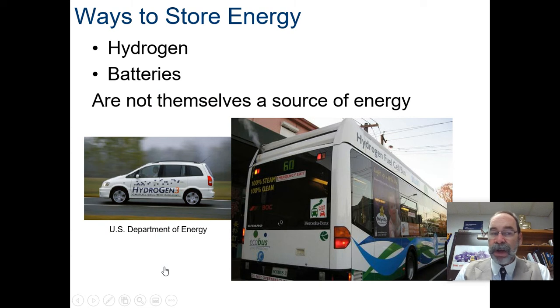Okay. Now, we can also store energy. We're not making any energy, we're just storing it. We can do that with hydrogen and then batteries. So we've got the Tesla cars. They have batteries. Okay. Out by County Fair, you can charge your car out there. And then hydrogen. So you've got hydrogen cars, or you've got buses, things like that.